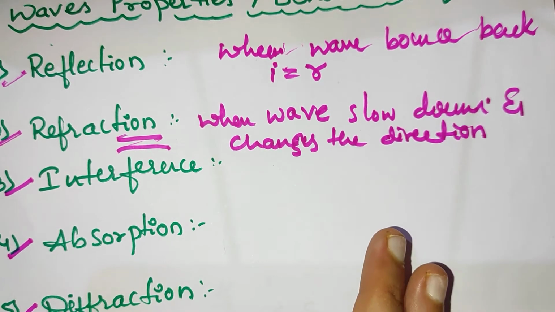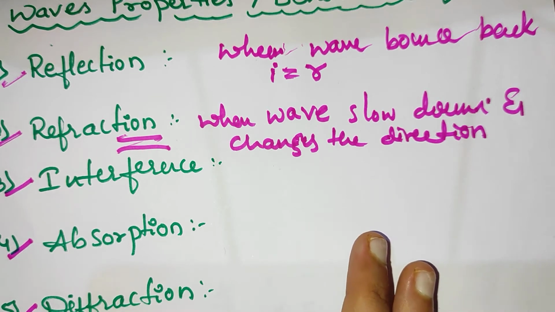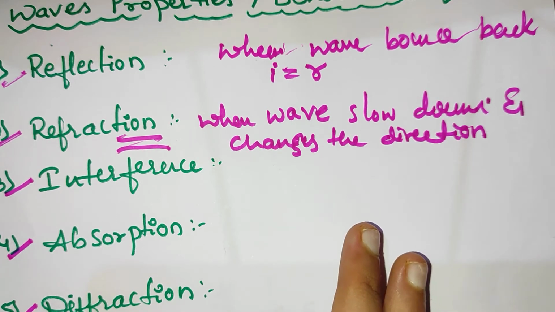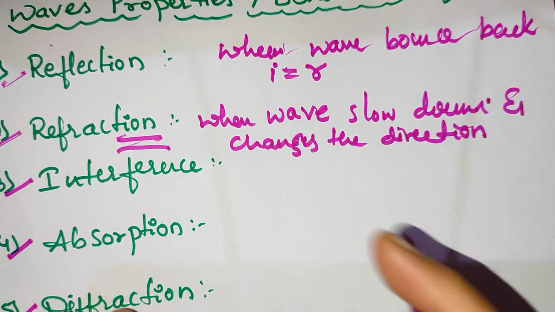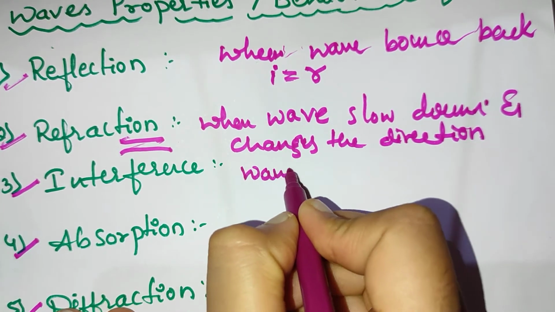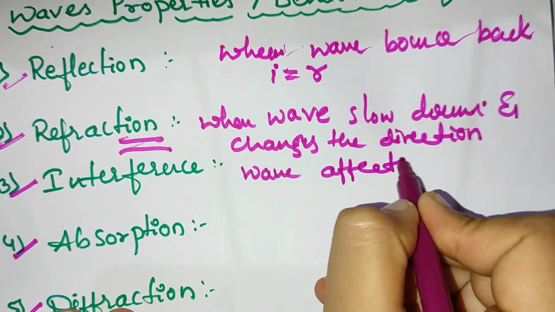And we come to interference. What happens in interference? Waves affect each other.